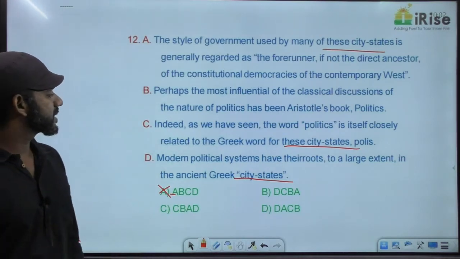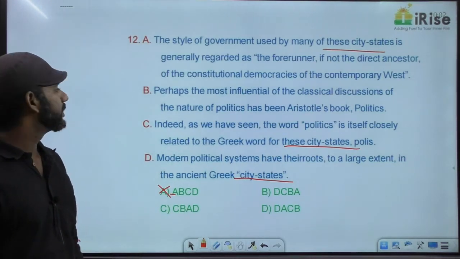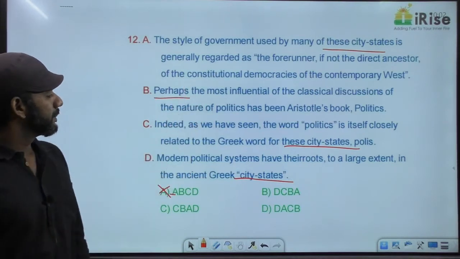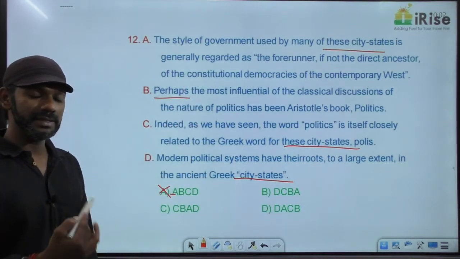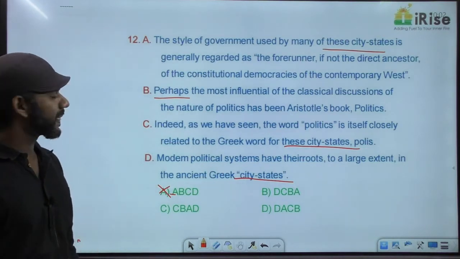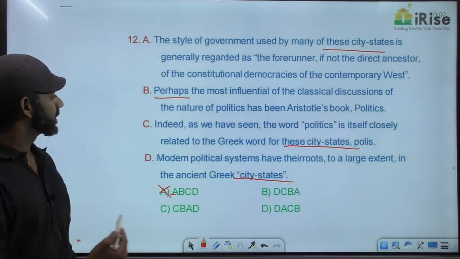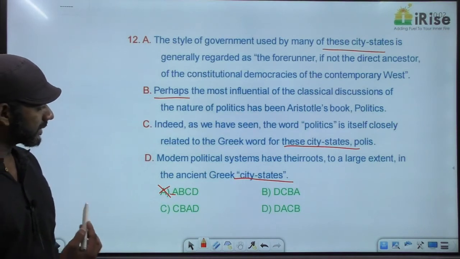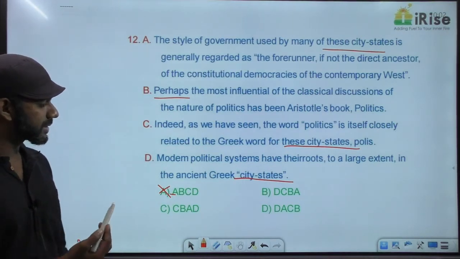Can the paragraph start with B? No. B says perhaps. A sentence cannot start with perhaps. It's like an indicator kind of. It cannot start with B. Perhaps means like sometimes and all. So B cannot start the paragraph. Anyway, there's no option starting with B.